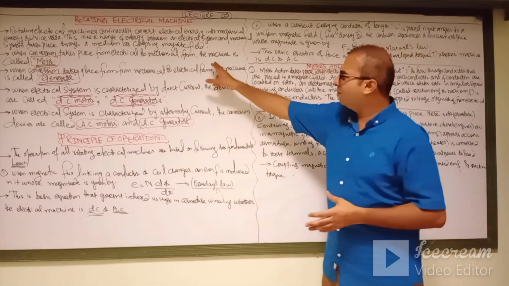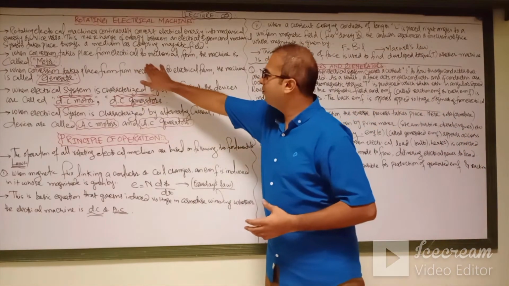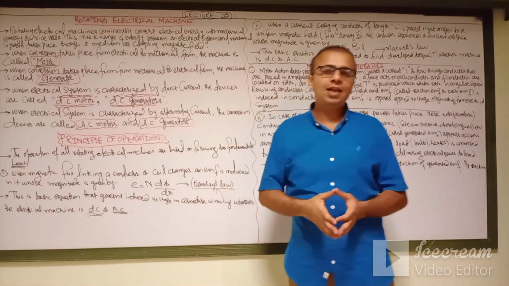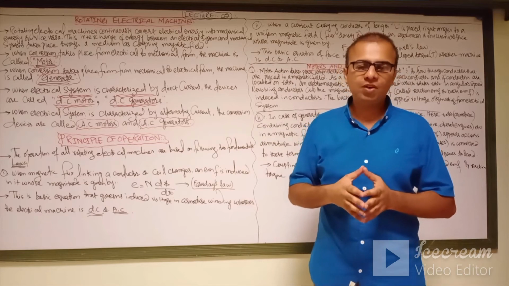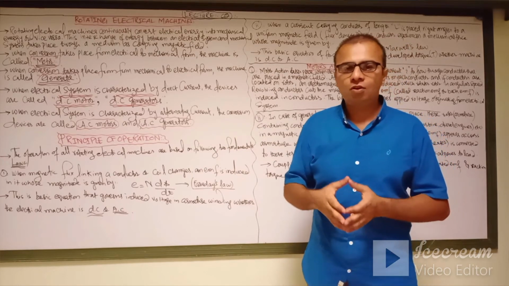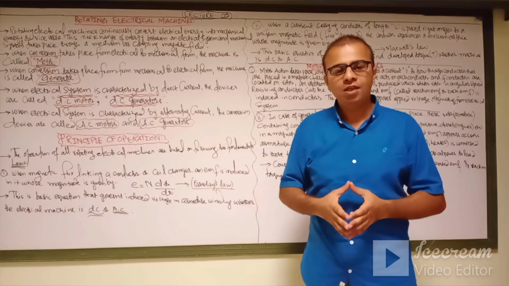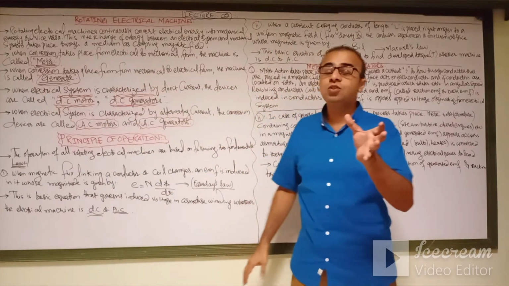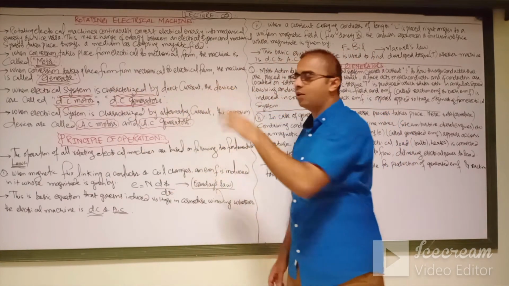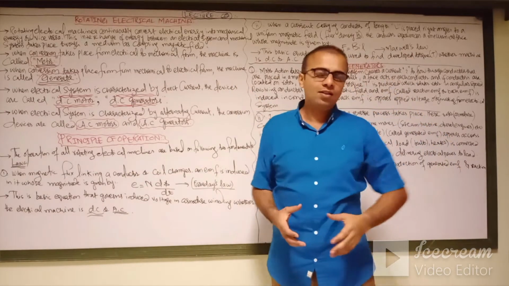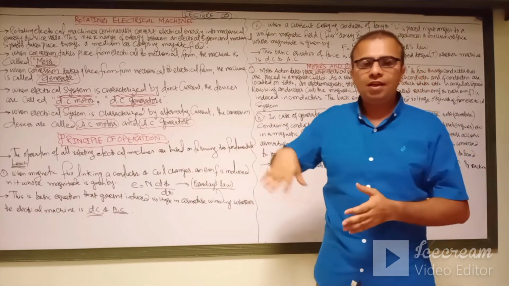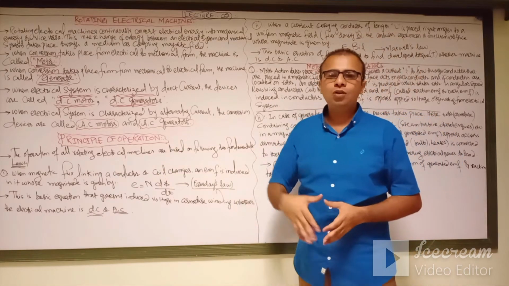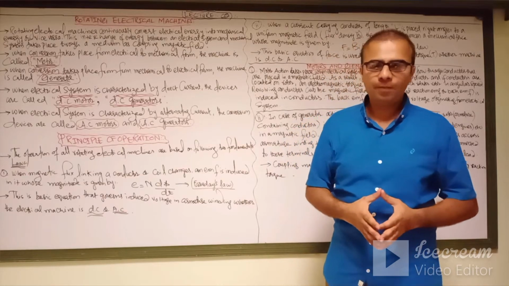Now, as you can see from the board, when conversion takes place from electrical to mechanical form, the machine is called the motor. This means the electrical energy is provided to the machine, and we obtain mechanical energy in the form of rotational energy. So that will be called the motor. And whenever conversion takes place from mechanical to electrical form, the machine is called the generator. So there is a reversible process between the motor and the generator; both are opposite in their processing.